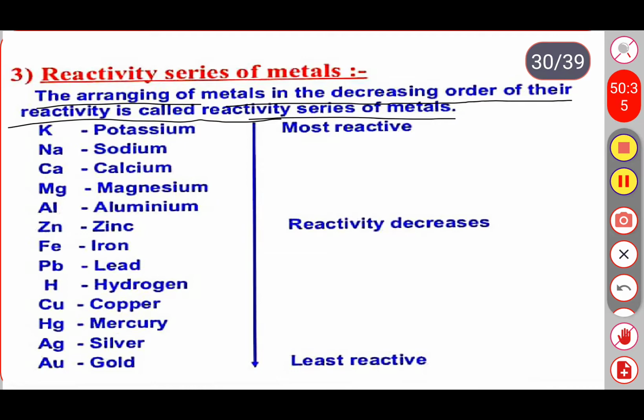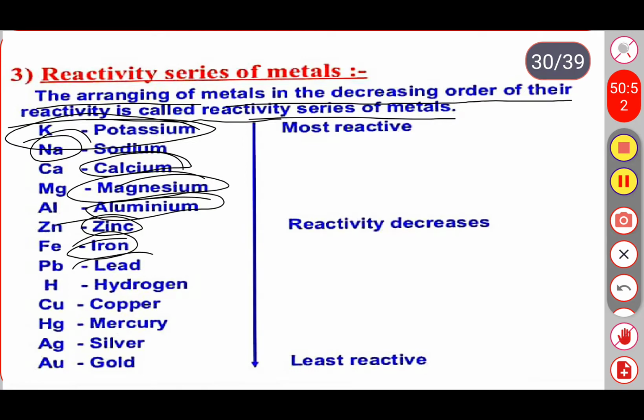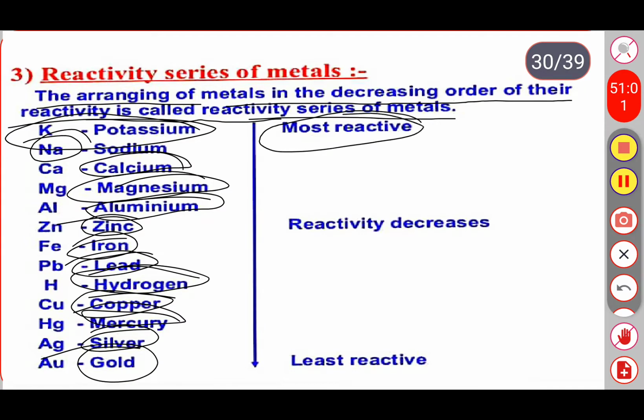In that, the most reactive metal is potassium, and next one is sodium, third one is calcium, then magnesium, aluminium, zinc, iron, lead, hydrogen, copper, mercury, silver and gold. So these are the most reactive elements. Next one, least reactive elements. What we are observing, these metals are the least reacting elements.